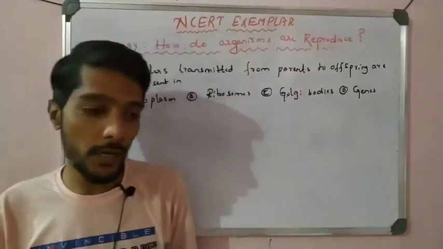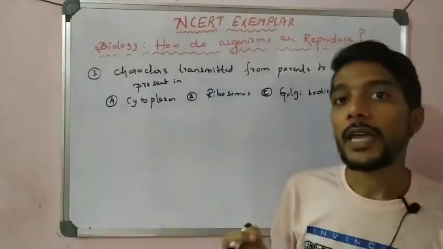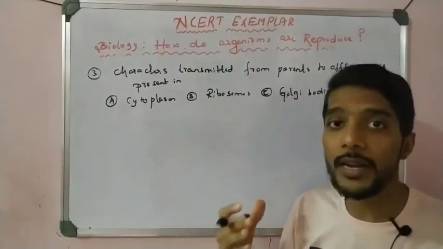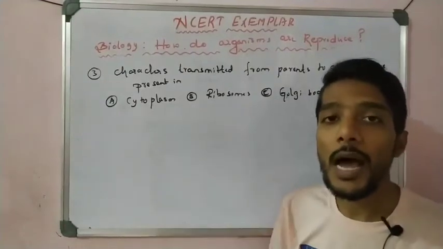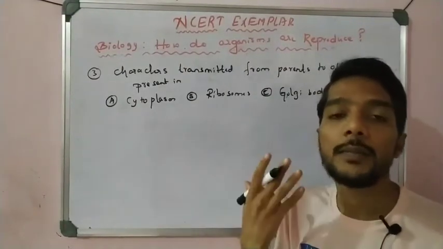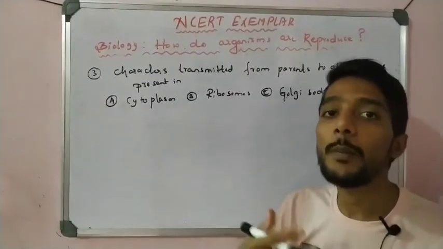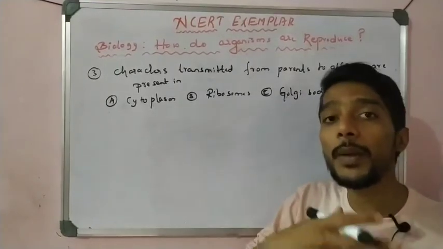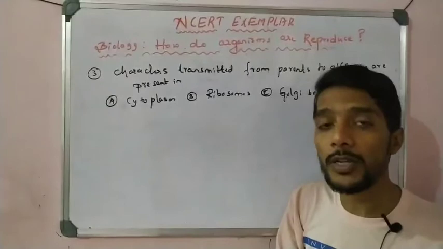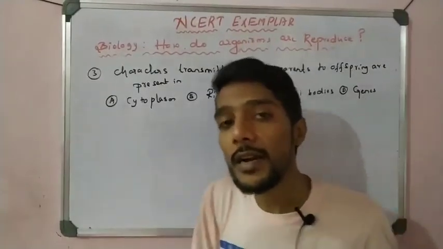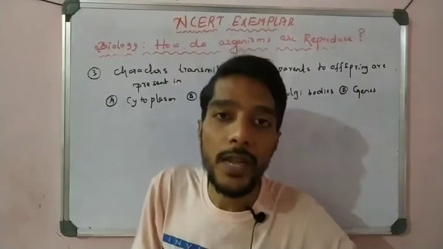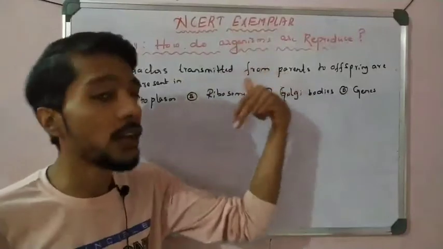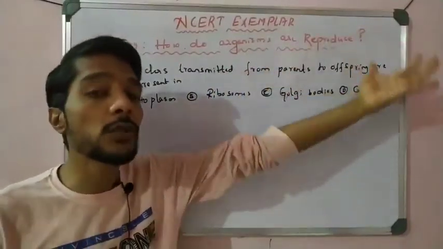So characters, what are they? Inherited characters we study in the heredity and evolution chapter. In that chapter we learn about characters, traits passed from parents to offspring. For example, eye color, hairstyle, voice, body structure, all these are transferred from parents to the offspring. Some mother characters are transferred to the child, and some father characters are transferred to the child. How are these characters transferred, they ask.